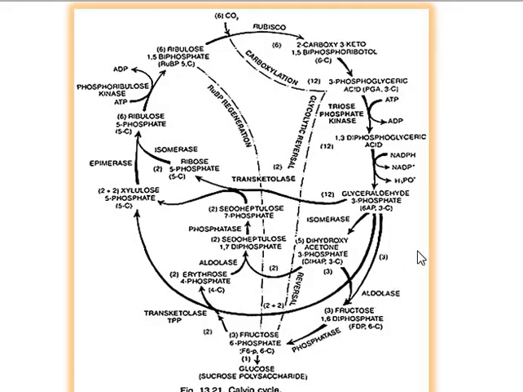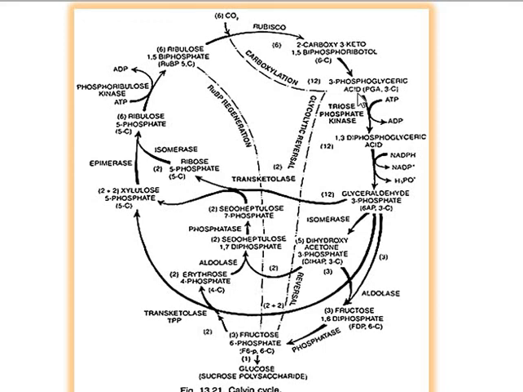This slide shows the complete Calvin cycle. Again, I told you the carbon fixation process takes place in three important steps. First is carboxylation, where carbon dioxide is accepted in the presence of the enzyme ribulose bisphosphate carboxylase. That is converted into a 6-carbon compound which is unstable, the 2-carboxy 3-keto 1,5-arabinitol I already told you about. That reacts with water and splits into 2 molecules of PGA, 3-phosphoglyceric acid.